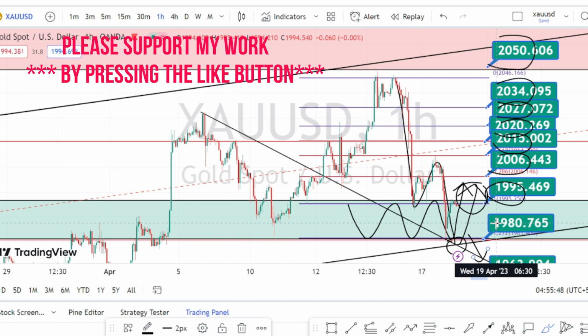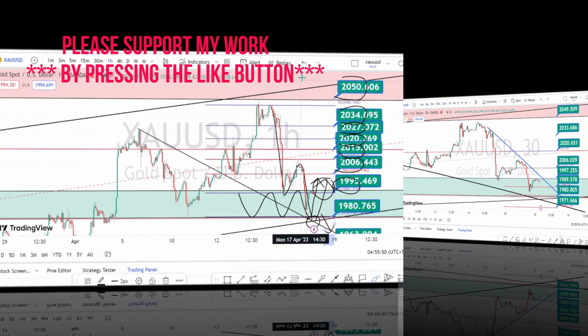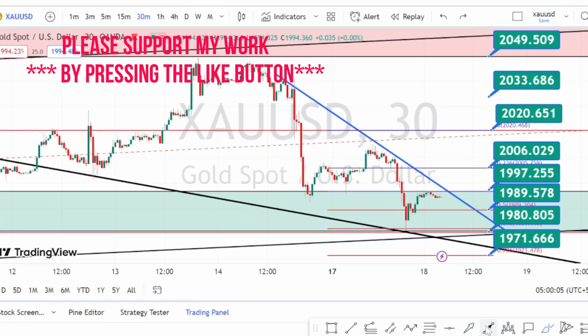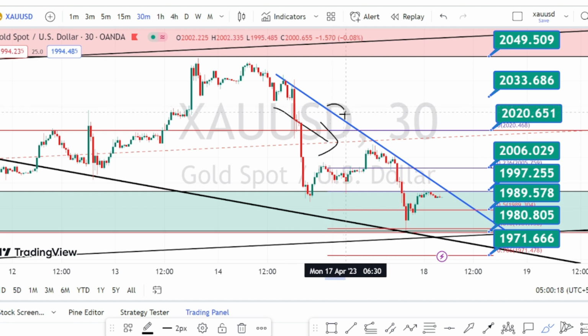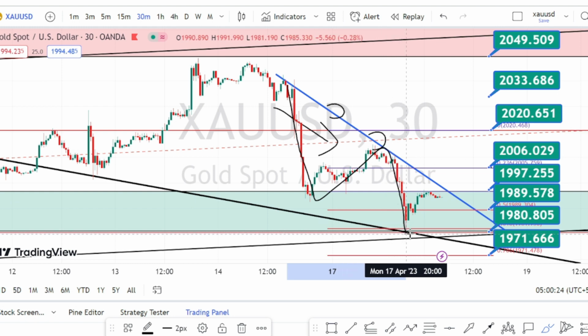Let us look at the price action in the 30 minutes time frame. I'm in the 30 minutes time frame now, and when we look at the current trend of the price action, it is on a bearish trend, or it is under a retracement on the bearish side. I've drawn a resistance line for the 30 minutes time frame, and we can notice the price action respecting this resistance line, and it is trending on the bearish side for now.